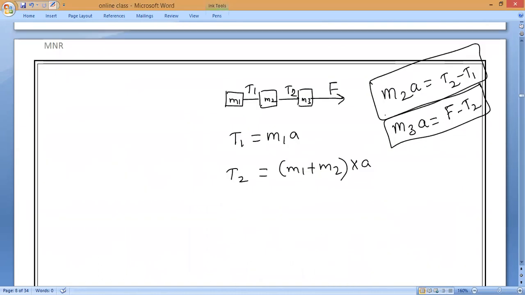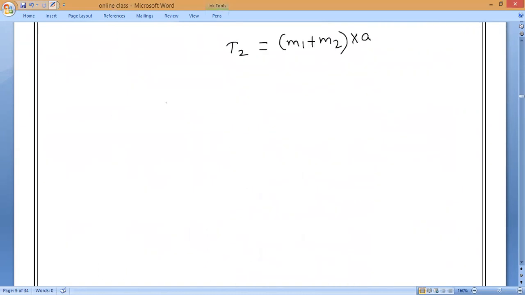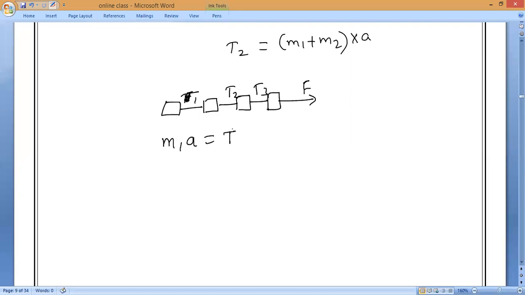For example, now 4 bodies are connected. Now you tell me how to find M1, M2, M3 and M4. We have F, and this is T1, this is T2, this is T3. Now tell me M1A. M1A is equal to T1. Yes or no? M2A is equal to what? T2 minus T1. M3A is equal to what? T3 minus T2.